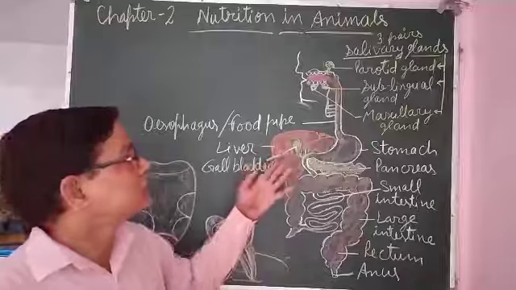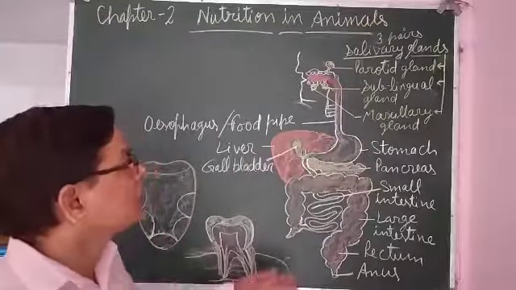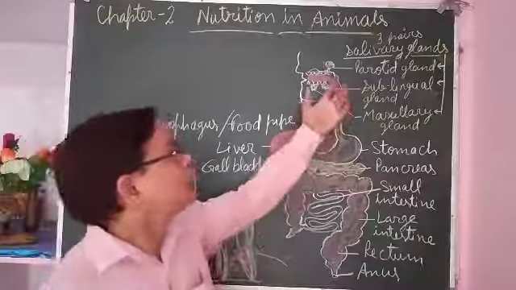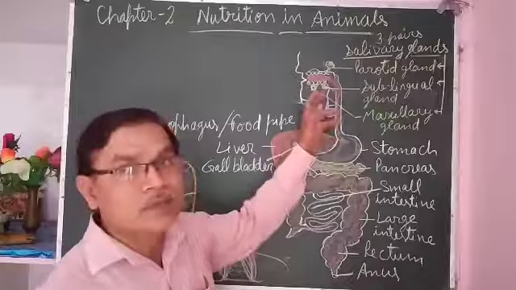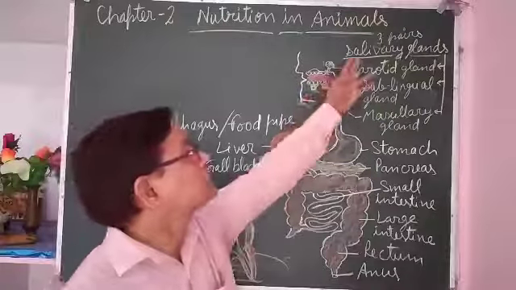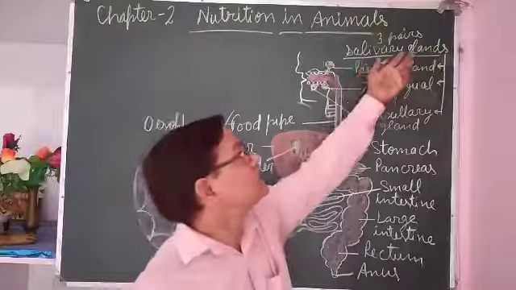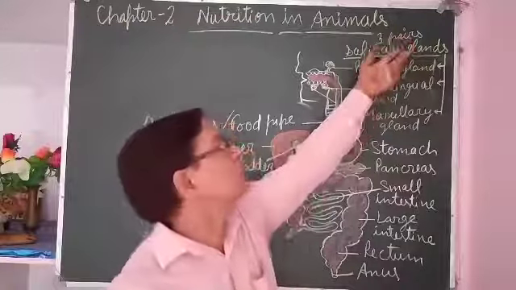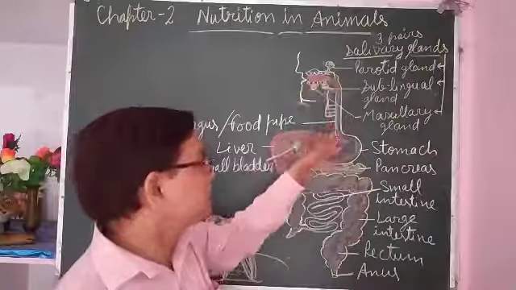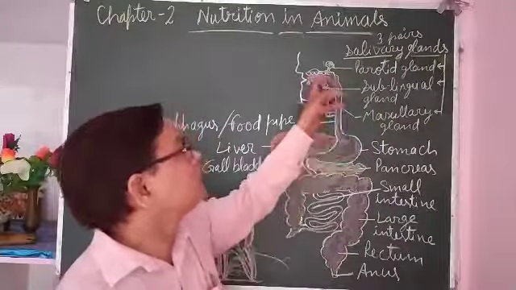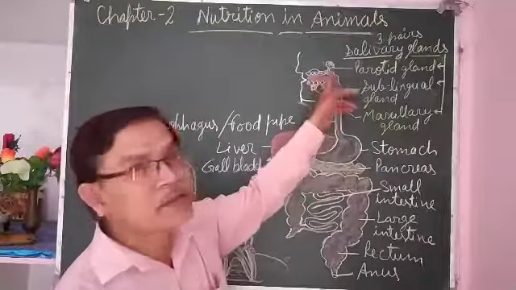In the digestive system, I told you that three types of secretory glands are there. So there are salivary glands. Among the secretory glands, three pairs of salivary glands are found in the buccal cavity. The buccal cavity is the first part of the alimentary canal. In the buccal cavity there are teeth, tongue and salivary glands.